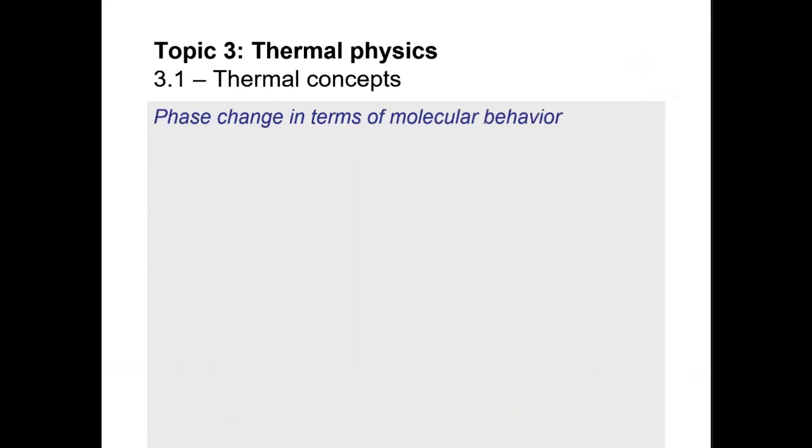So let's take a look at phase change in terms of molecular behavior. As a model to help explain phase change, consider a molecule in an open box which can move left and right but must remain captured in the box.